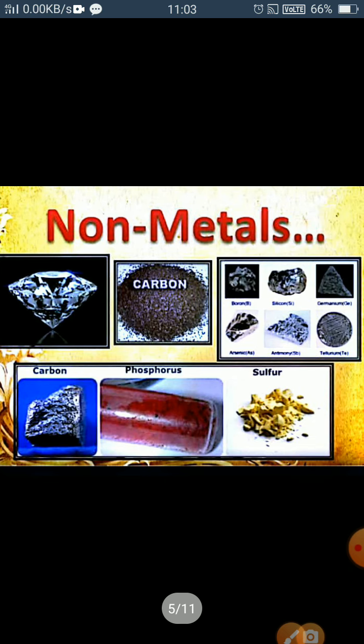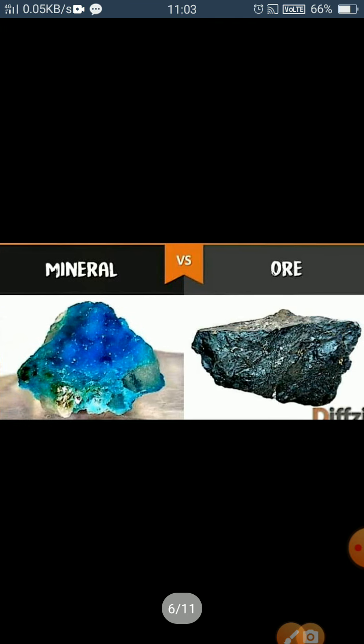Another is non-metals. Non-metals like carbon, phosphorus, sulfur, which are just opposite to that of metals. So we discuss their properties and their occurrence. First of all, we know that metals are mostly found in combined state mixed with many impurities, and these compounds are called minerals.